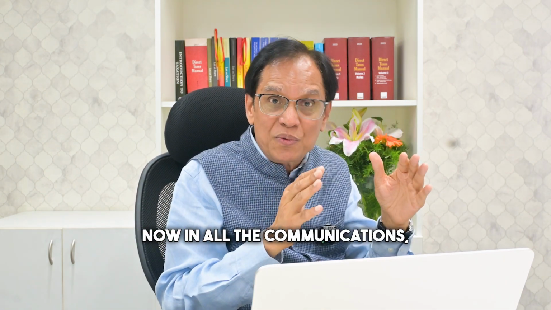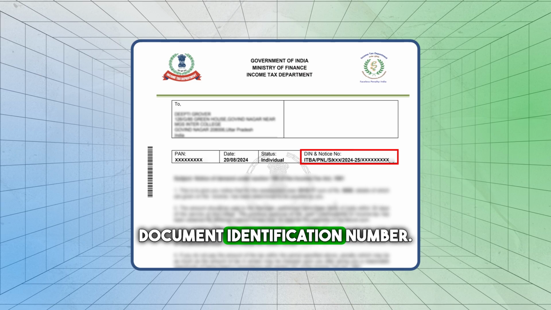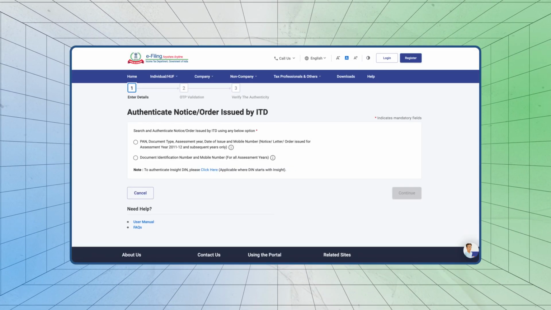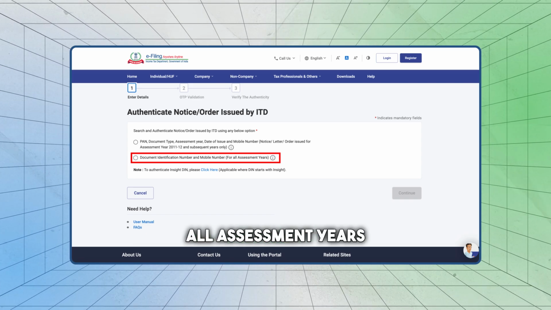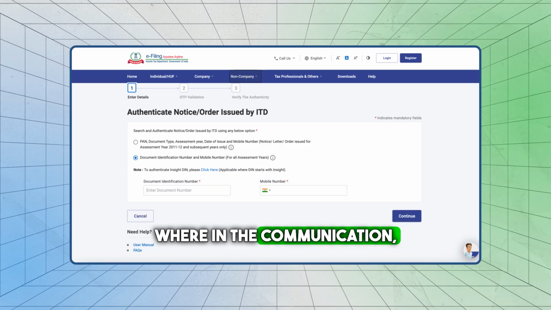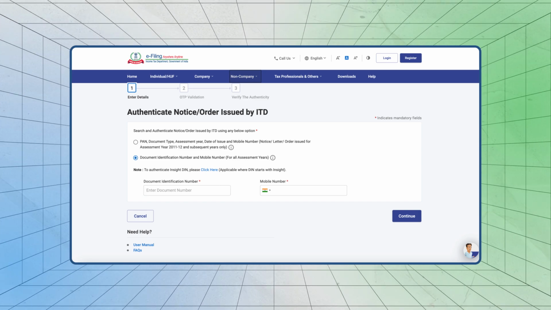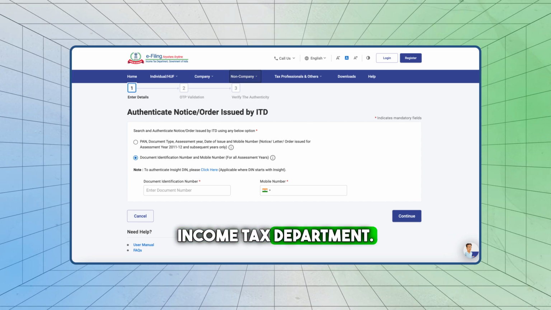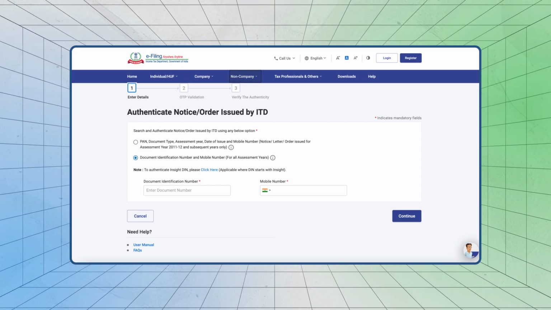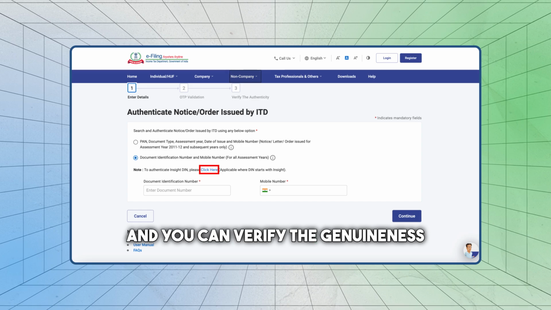However, now in all the communications, the orders, notices and letters, you will find the DIN, document identification number. So you can select the second option, that is applicable for all assessment years, wherein the communication DIN has been mentioned. Select that option. There may be another issue. The notice has been issued by the insight portal of the income tax department. So in that case, you can click the insight option and you can verify the genuineness of the notice.